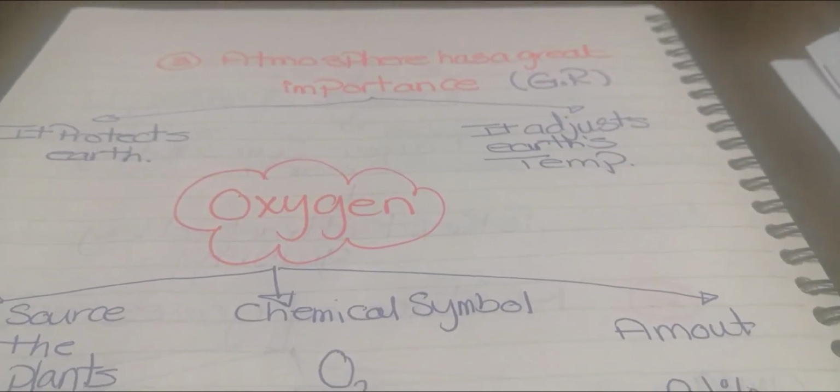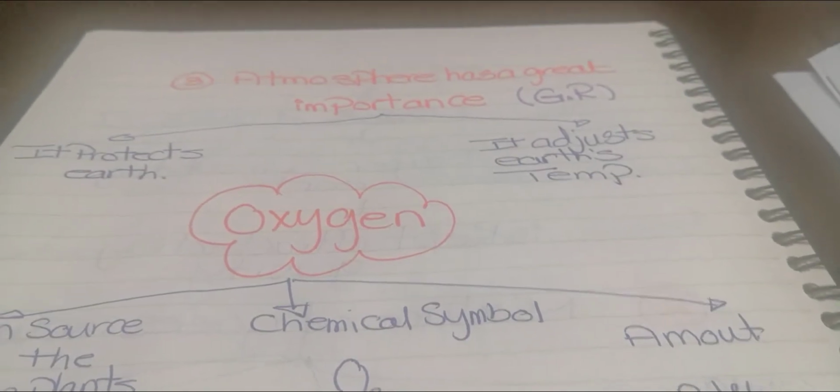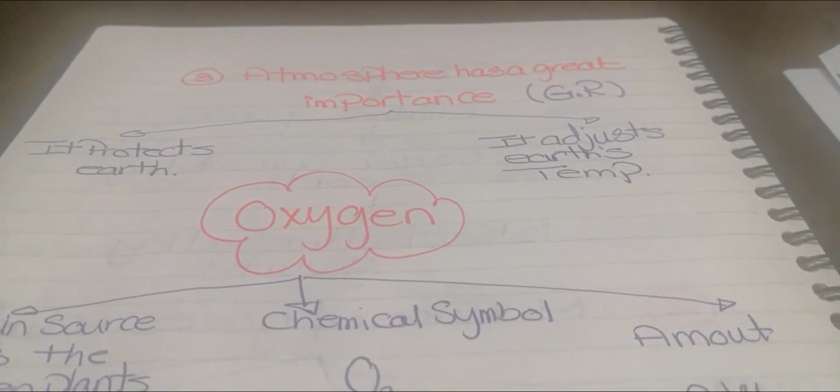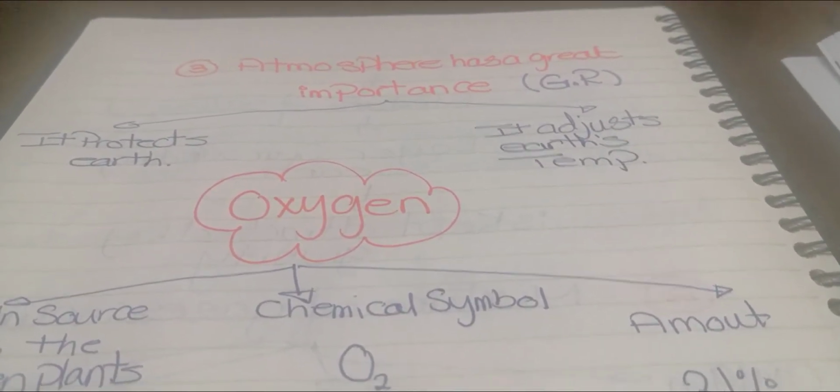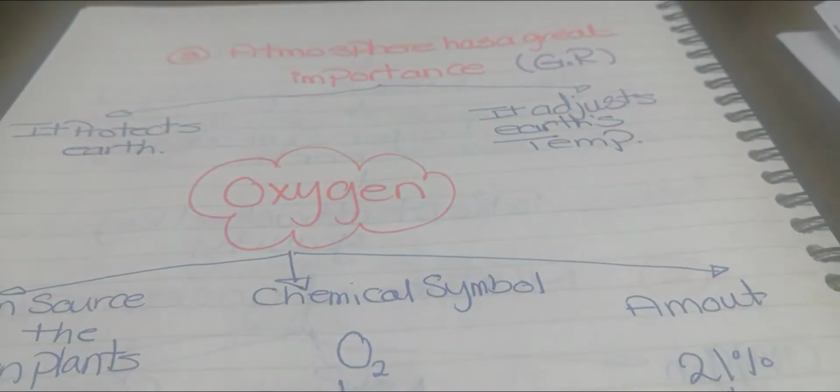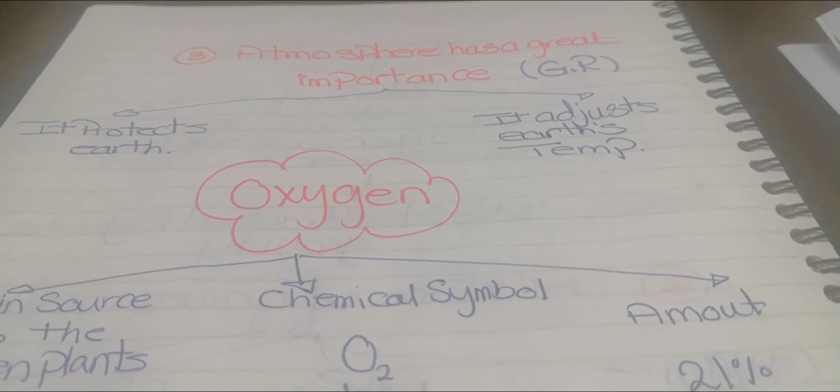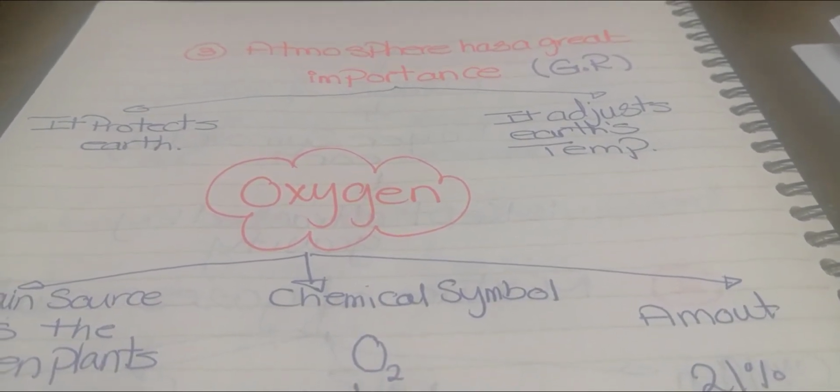It plays a very important role in having life on Earth. What's that role or function? Number one, it protects Earth. It protects Earth from what? It protects Earth from the harmful radiation that comes from the sun.